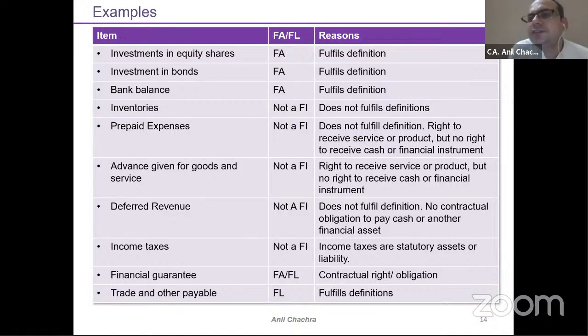Trade and other payables. It's a very simple thing, as we discussed at the start of this discussion. It is your financial liability, as it fulfills the definition. So through this analysis, we can analyze one by one in terms of the balance sheet whether it would be a financial asset or a non-financial asset, right? There might be some complications, but you need to apply your judgment as well as the definition while classifying the assets into financial as well as non-financial.